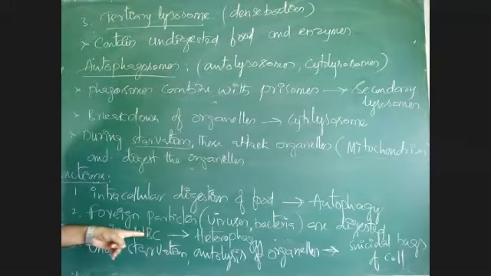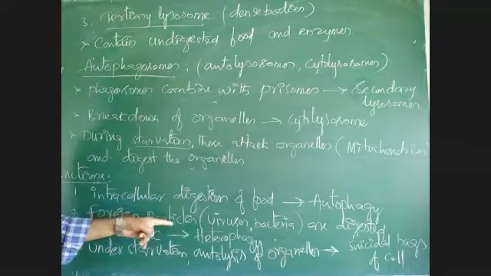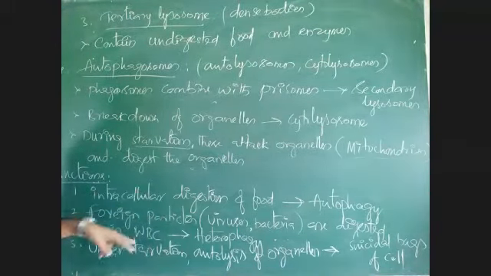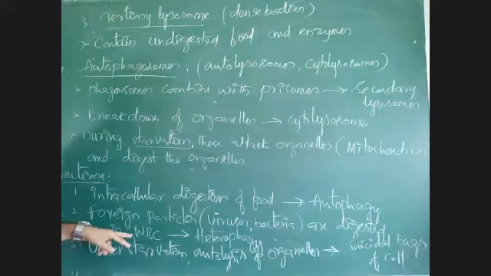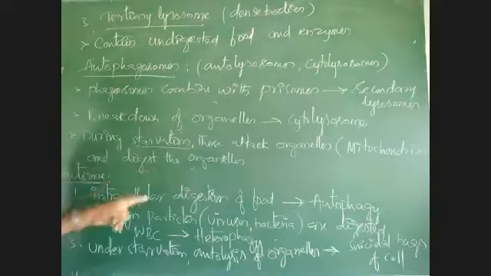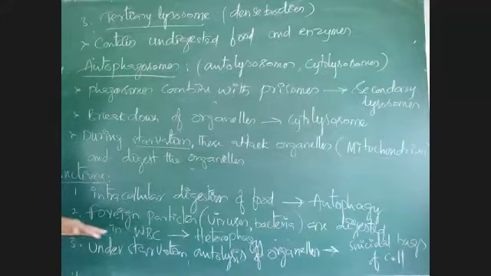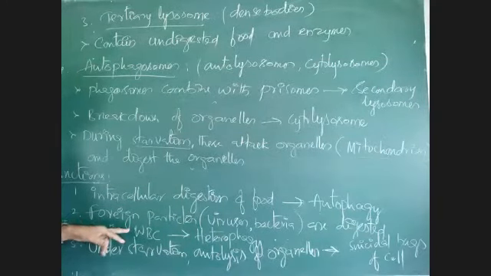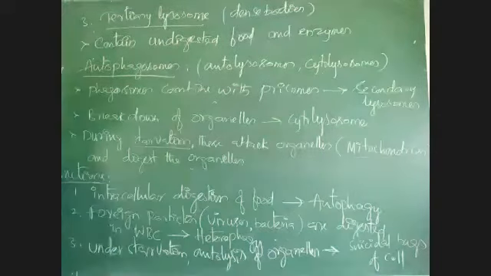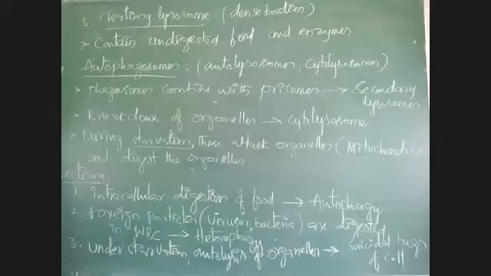Breakdown of foreign particles like viruses, bacteria. When viruses and bacteria enter a WBC, inside the WBC there is presence of lysosome, right? The lysosome has many enzymes inside the WBC, white blood corpuscle. The lysosomes present in WBC will release some enzymes. Those enzymes break down viruses, bacteria, everything. Those viruses and bacteria are coming from outside. So it is called what? Heterophagy.